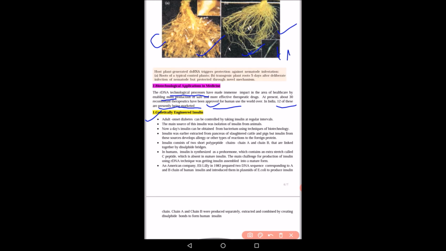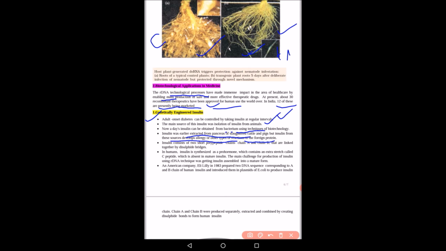First is genetically engineered insulin. Adult onset diabetes can be controlled by taking insulin at regular levels. Now the main source of insulin was isolation from animals. Nowadays, insulin can be obtained from bacterium using techniques of biotechnology. Insulin was extracted from the pancreas of cattle and pigs, but insulin from these sources develops allergy or other types of reactions. So first insulin was extracted from cattle and pigs, but what was the drawback?